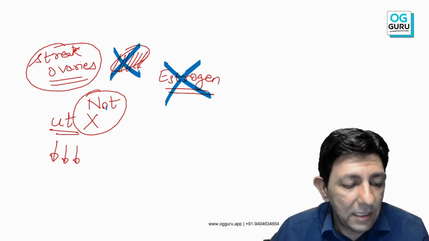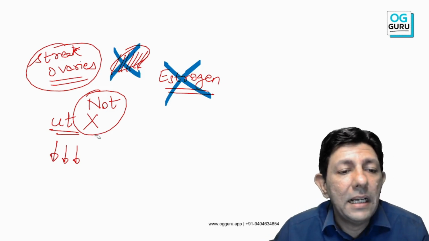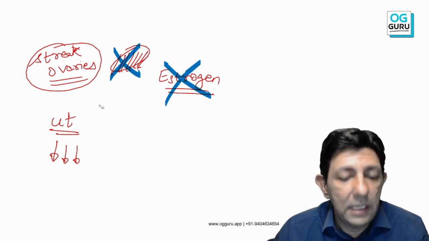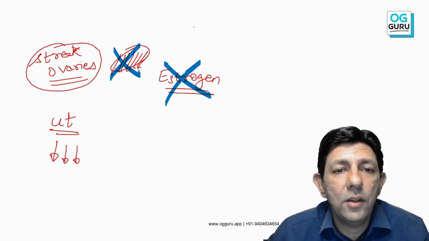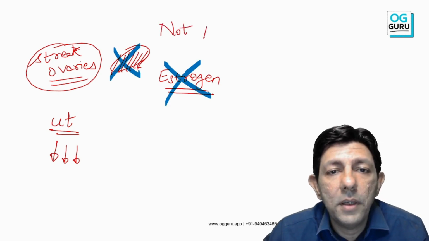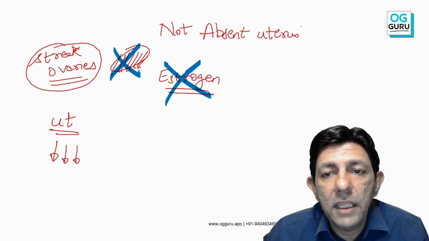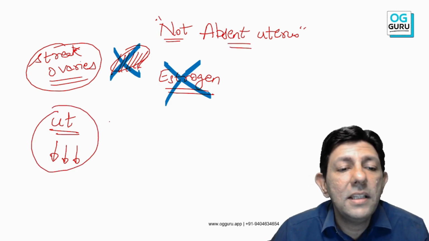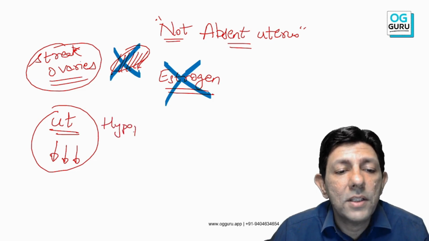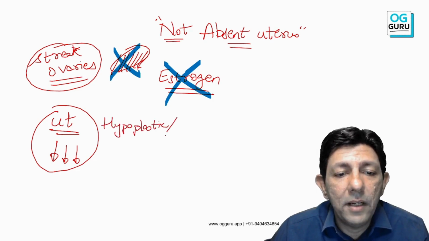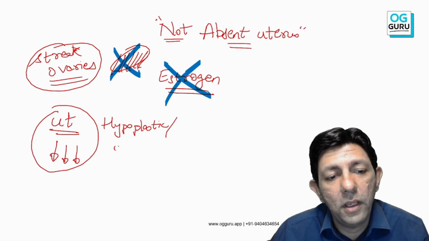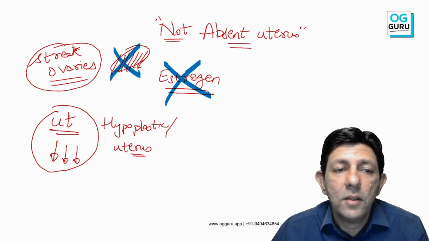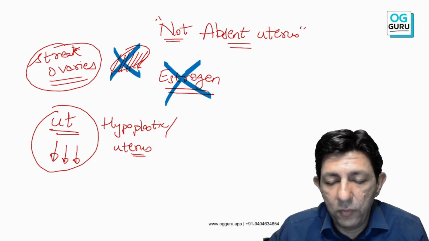So please understand this, student. Keep in mind that in Turner's syndrome, it is not an absent uterus. Turner's syndrome is not absent uterus. Very important take home message. But the uterus is hypoplastic or rudimentary or small uterus. Okay, hypoplastic uterus. So this is extremely important information.